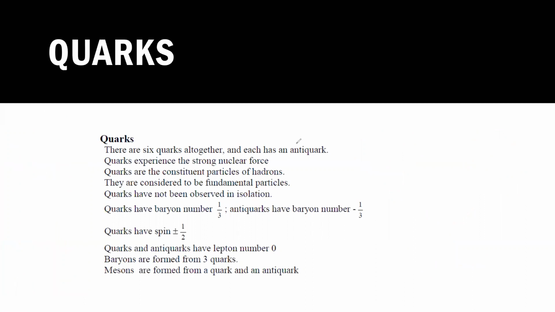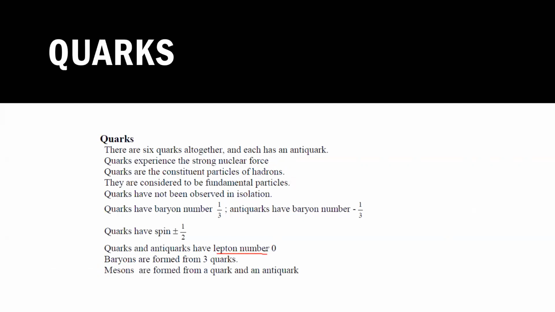So there are 6 quarks altogether. They experience strong nuclear force. Quarks are constituent particles of hadrons. They make hadrons. And what are hadrons? Mesons and baryons are known as hadrons. And all these quarks and anti-quarks, their lepton number is 0.